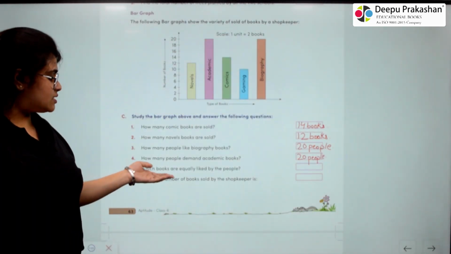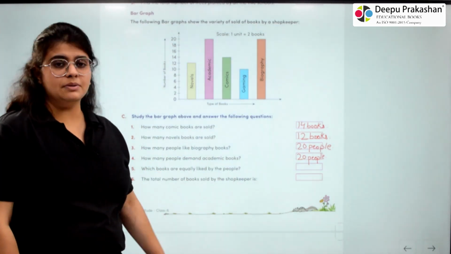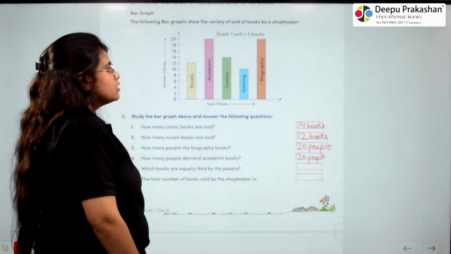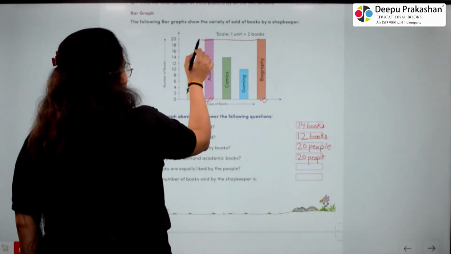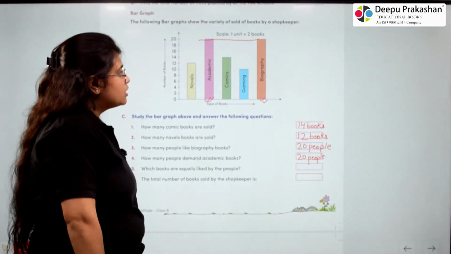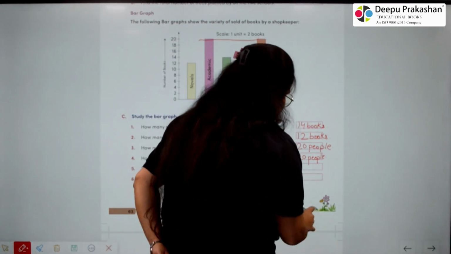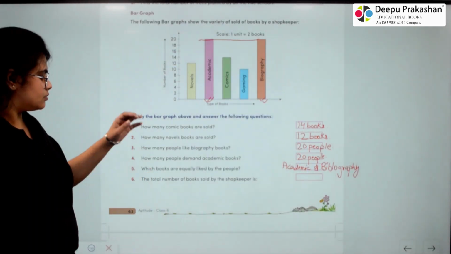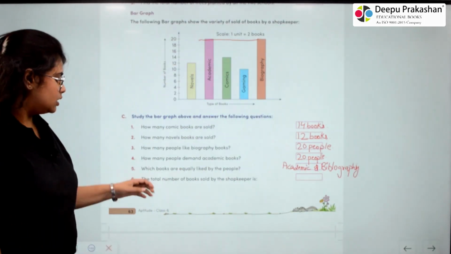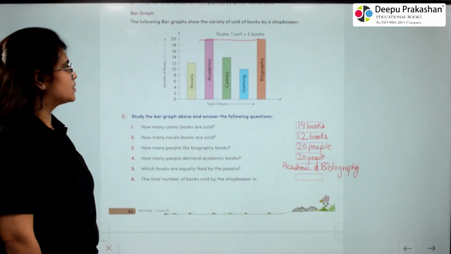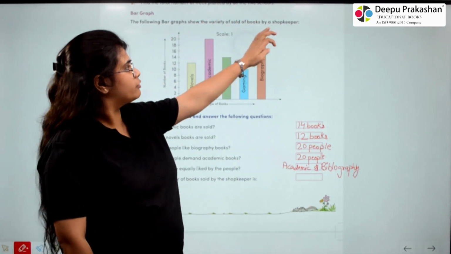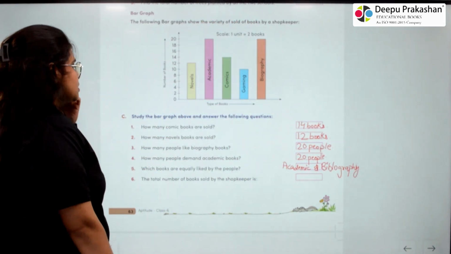5. Which books are equally liked by the people? So here are two books, that is academics and bibliography, that are liked equally. 6. The total number of books sold by the shopkeeper is. So here we have to find the total number of books.